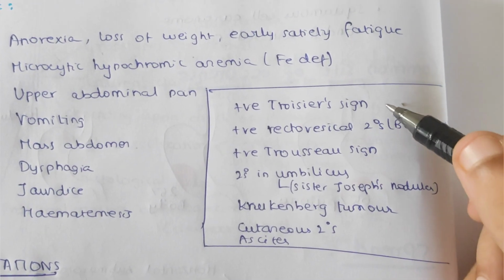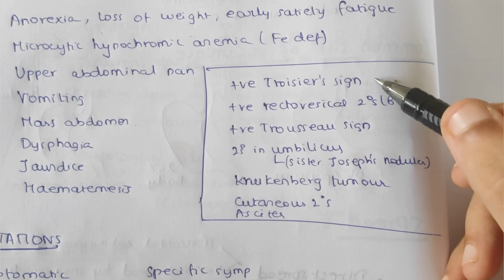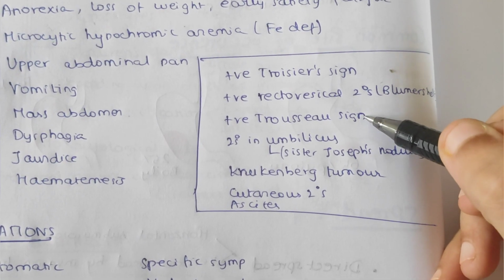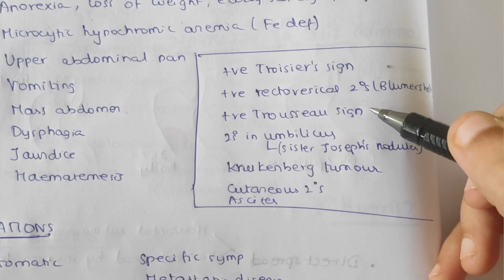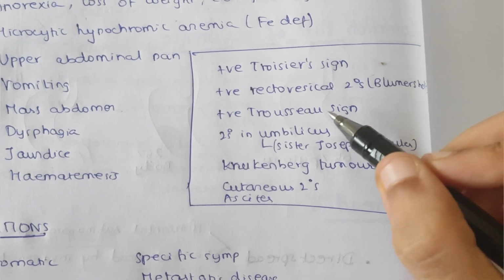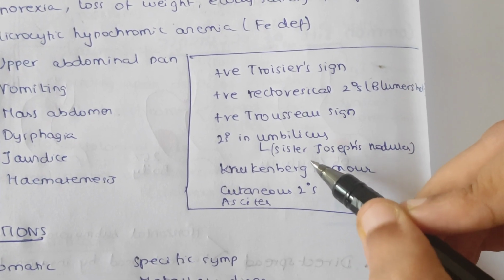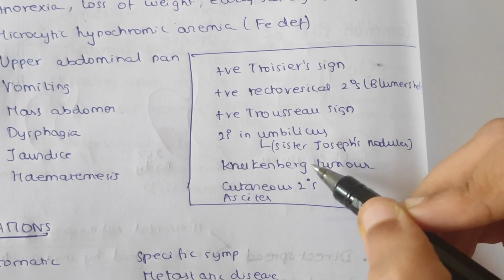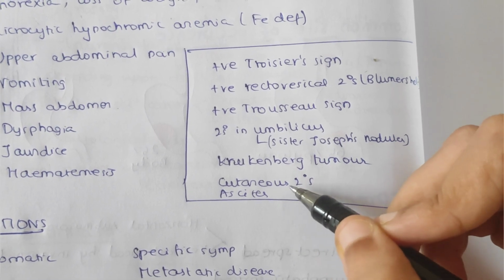So the signs include positive Virchow's sign. This is nothing but the enlargement of left supraclavicular nodes, and positive Trousseau's sign, this is the presence of thrombophlebitis. There is positive rectovesical secondaries, and there are secondaries in umbilicus, that is known as Sister Mary Joseph nodules, and there is presence of Krukenberg's tumor, cutaneous secondaries and ascites.